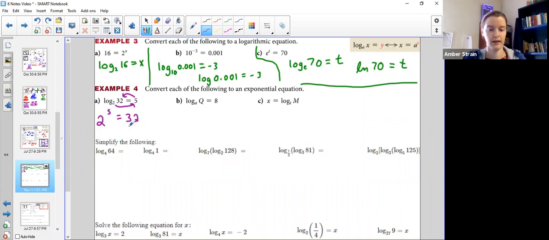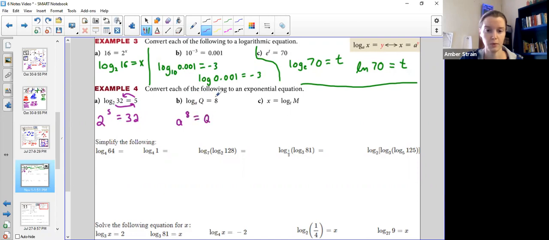And that's it. And this is something with all numbers, so you could even double check yourself and check that 2 to the 5th on your calculator, hit enter, and sure enough, it's 32. This one has letters, so you couldn't really double check yourself, but anytime you can, that's a good way to check. So this one would be base a, to the power of 8 equals q.